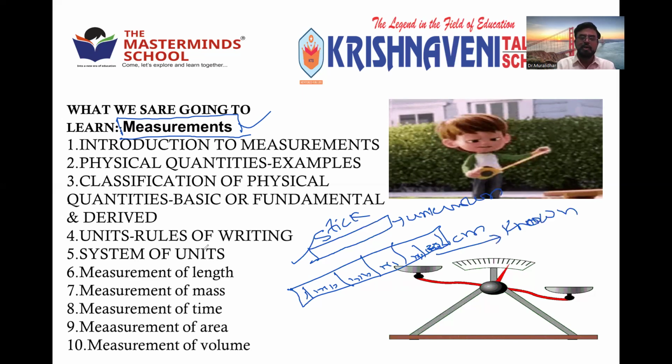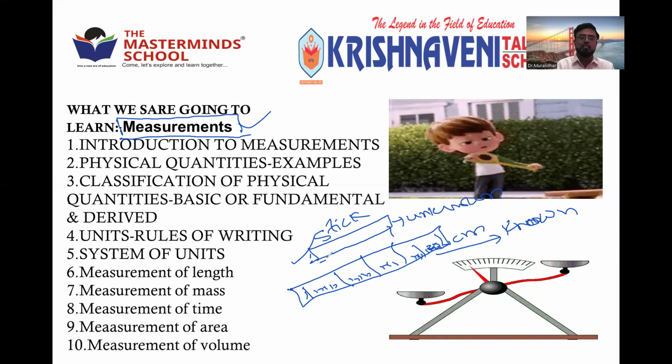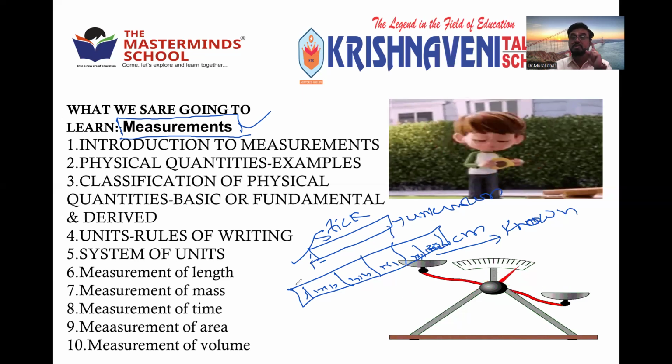Right. So what are we doing? We are taking the scale and placing it near the stick. When the stick is placed near the scale, we can get the length of the stick. Right? It means we are comparing an unknown quantity with a known quantity. One should be unknown, one should be known. Then only you can measure.